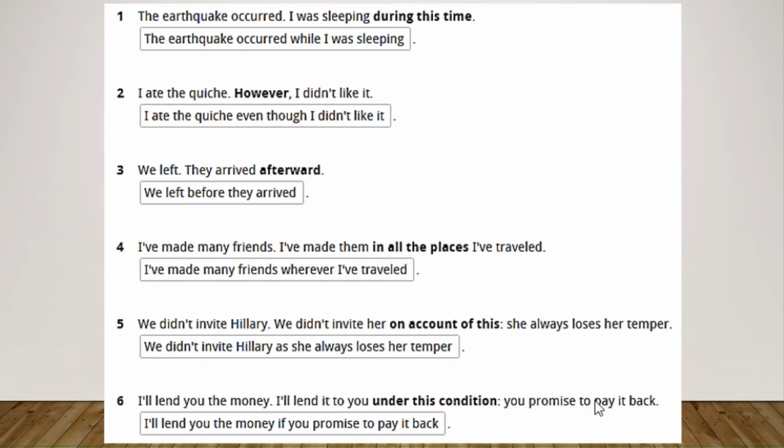It's like, I'll lend you money. Imagine you don't have this bold expression. You only have this sentence and this one. You can think of if, right? Because I'll lend you money, you promise to pay. You cannot say as reason here, right? It's the condition. So try to analyze the context all the time.